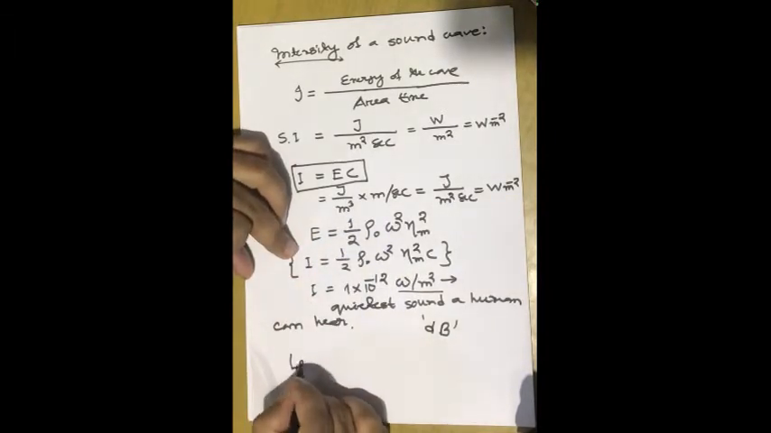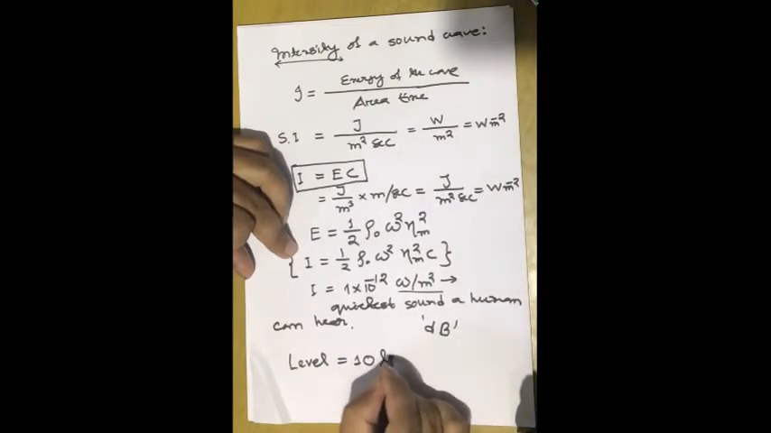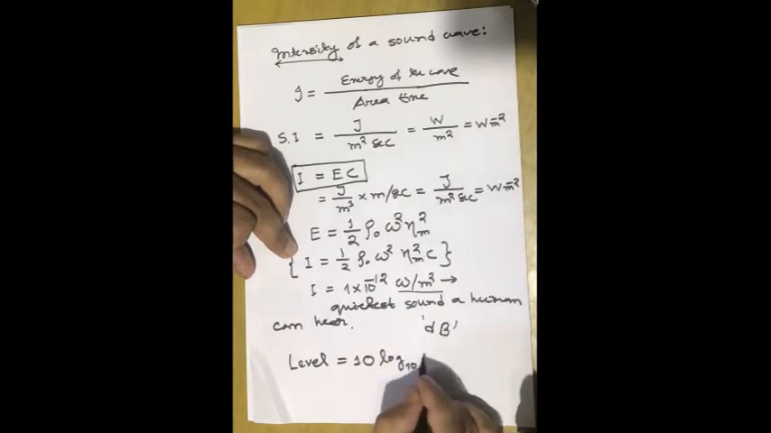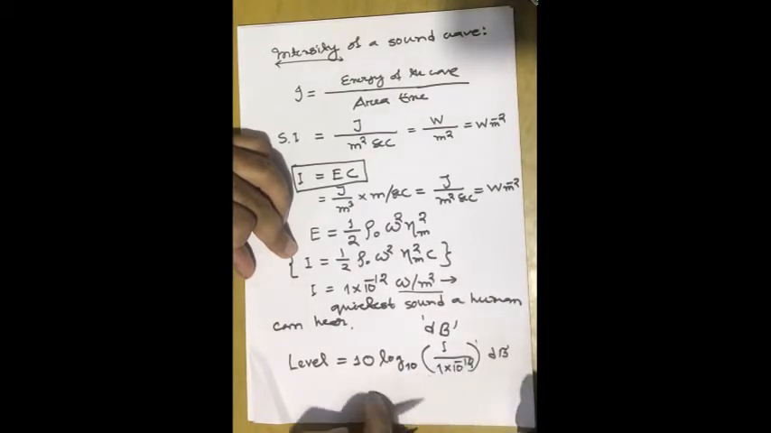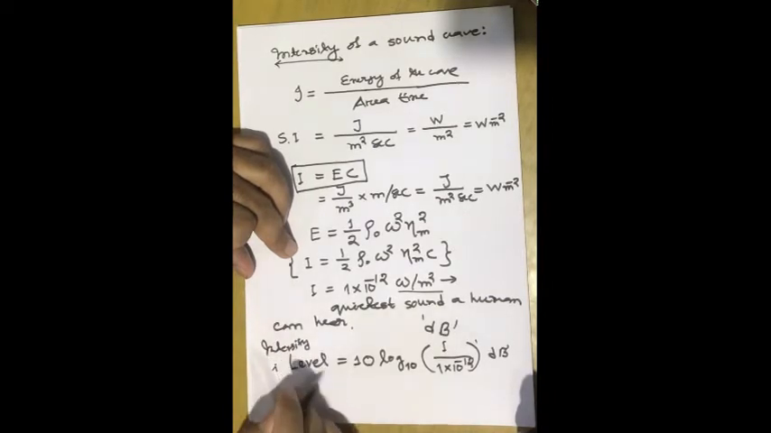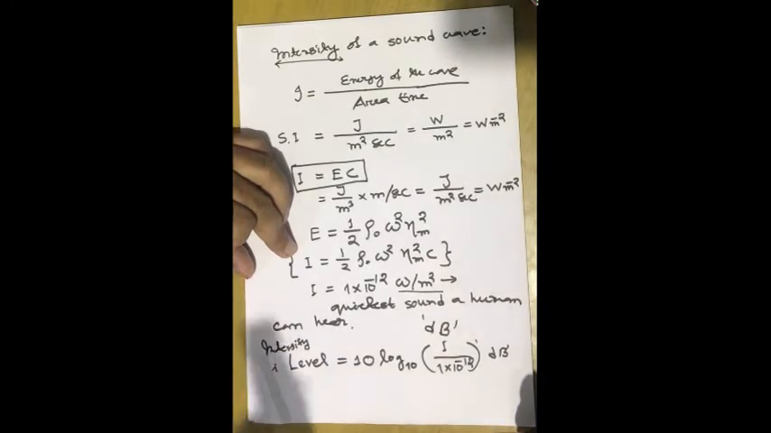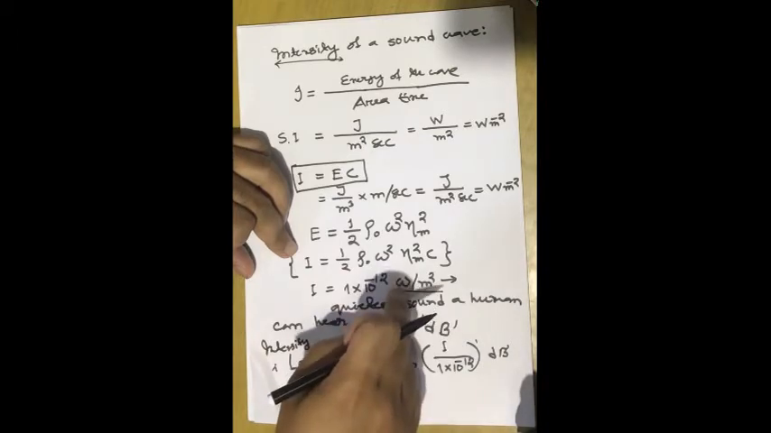Let me write this as level. The intensity level is defined as level is equal to 10 log, logarithm with respect to base 10, of I divided by 1 into 10 to the power minus 12, in decibel. This is the typically used value for sound intensity level. This way the decibel unit is defined. Here the unit of I is always watt per meter square.